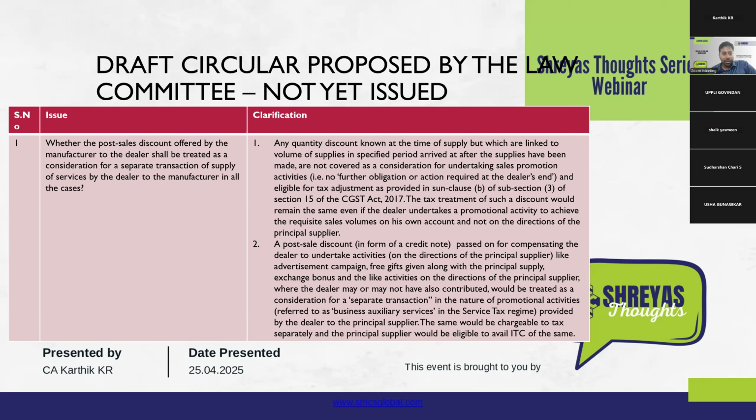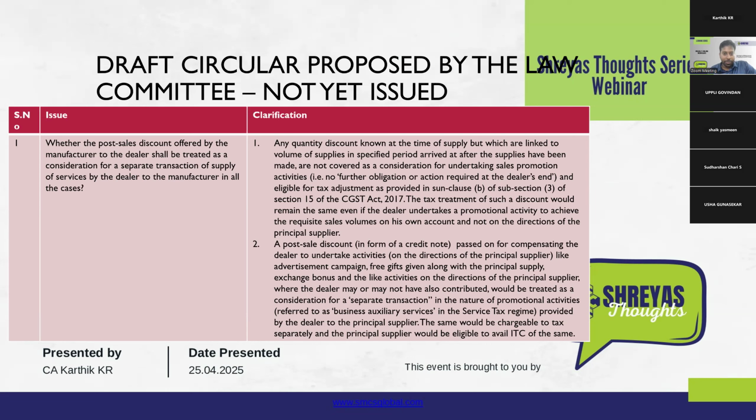But no, this circular has not been issued yet since then. That is, only the 105 circular was withdrawn, but the other side of the page was not given effect. That is, this circular was not given effect. So it is important to understand what this circular was trying to do. It was trying to address the ambiguity that was caused by the circular 105.